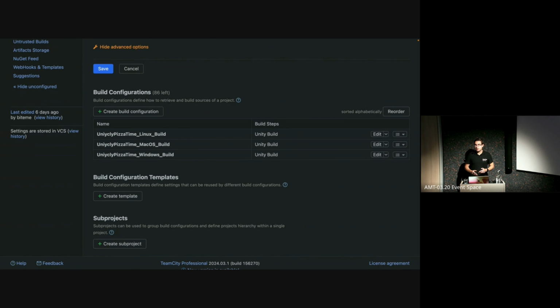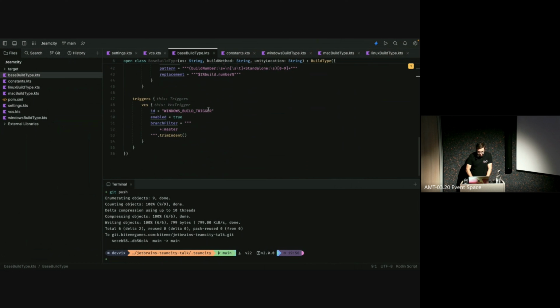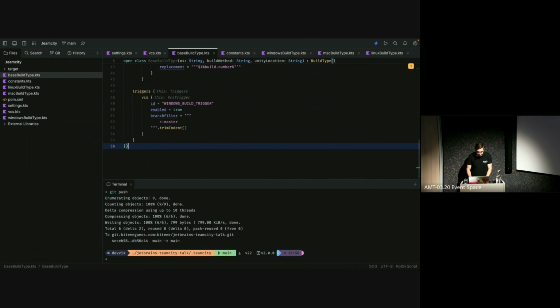We want to make sure that we have a clean setup to start with, because in TeamCity, you can configure it to not clean the checkout directory before it starts, but you might want to remove pre-built files to at least have some cleanup. This too is still easy to do, and we can do that using a little trick. If we go into the base build type, all the way at the bottom, we can define in this class a new companion object. And in this, we can define a base run order. And this will basically be a list containing the names of all the steps of our base build type, which in this case is only Unity build.